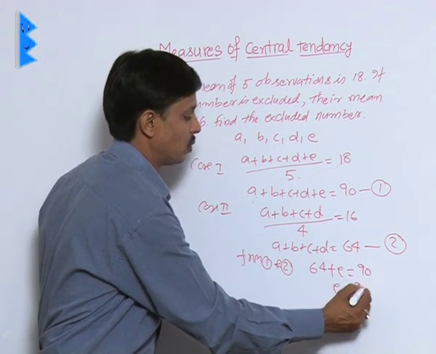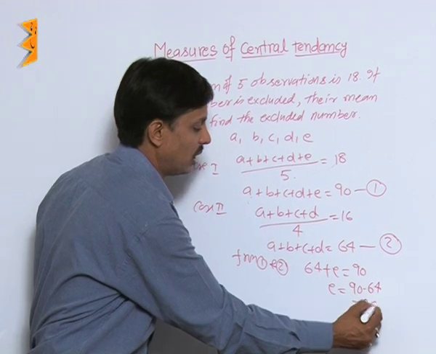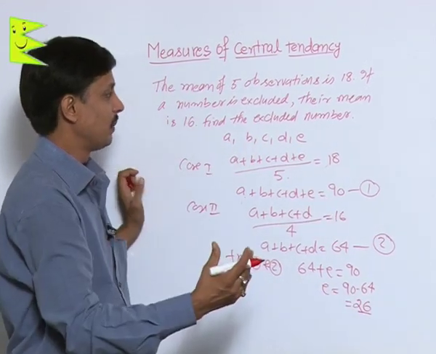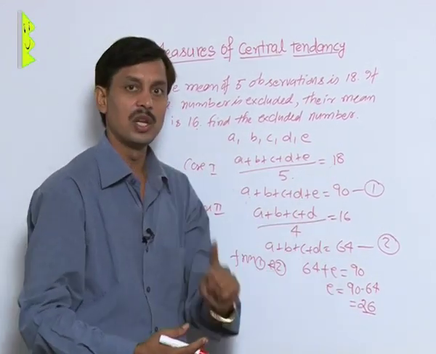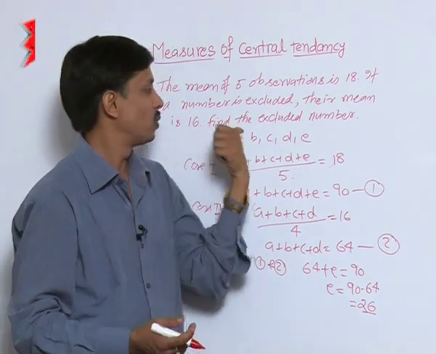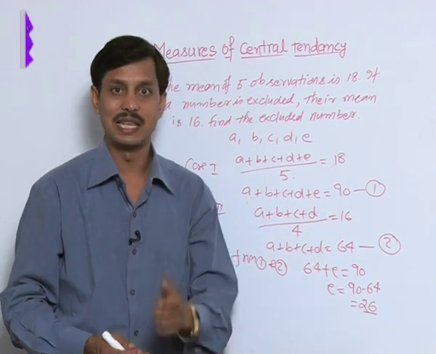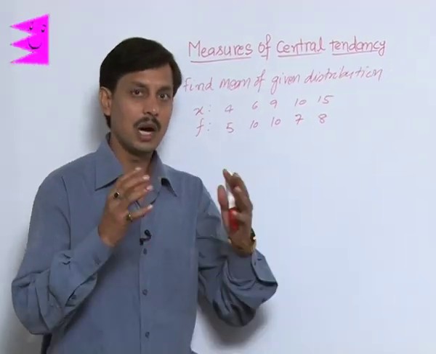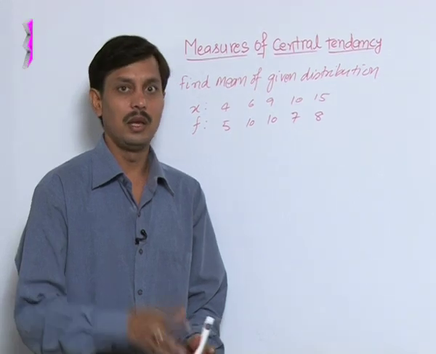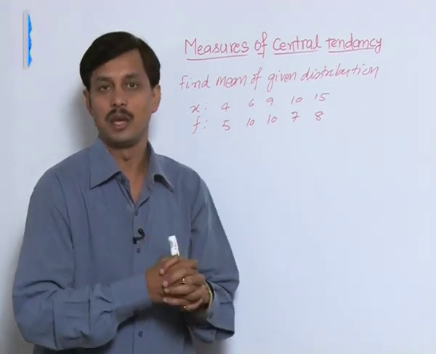That's why E is equal to 90 minus 64, that is 26. Hence, as per the given conditions, the observation which was excluded is 26.